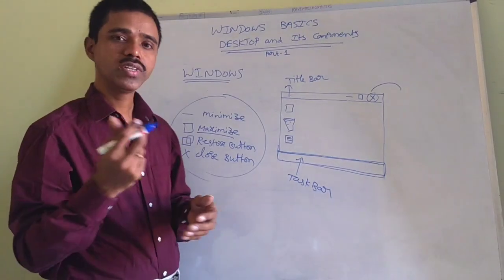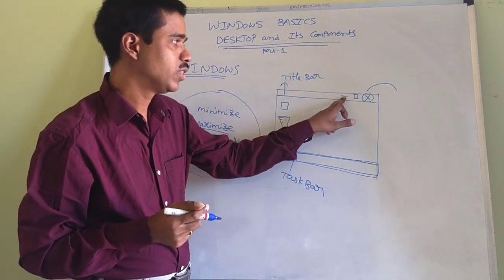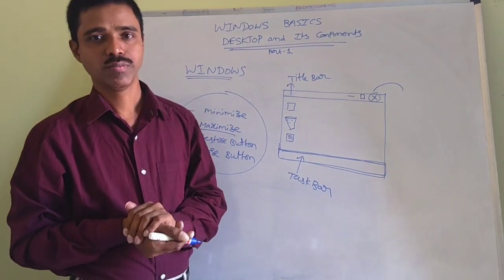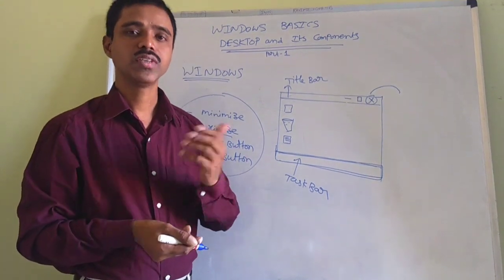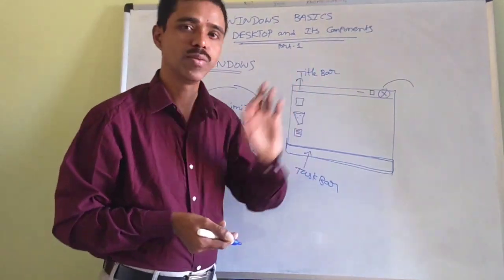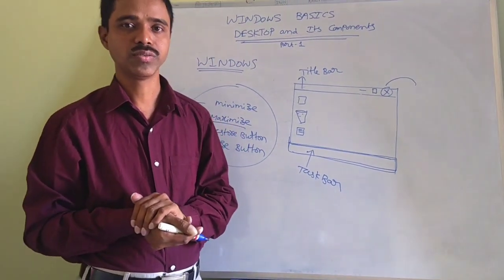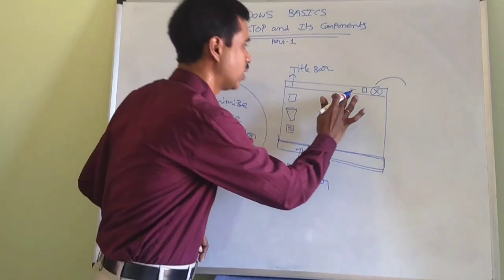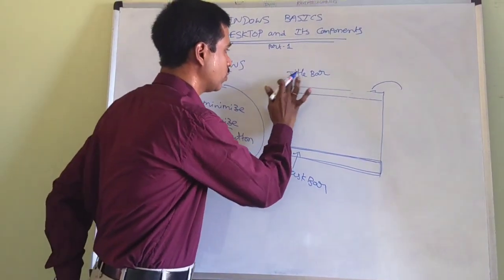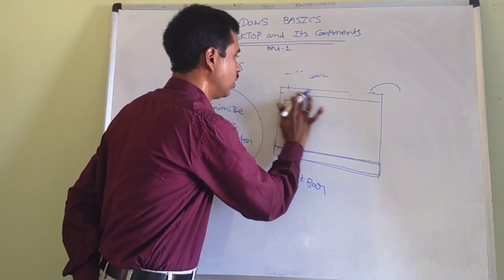If you imagine desktop is like a window, desktop is not having these three buttons. Desktop is a window that cannot be closed. Remaining all windows can be closed, but you cannot close the desktop. That's why it is not having these three buttons. So in the desktop, you will not see title bar and all. It looks like this.